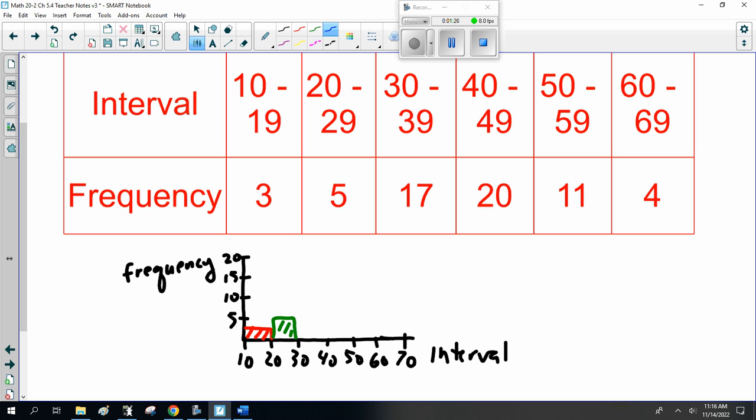30 to 39 is 17, which is roughly 15, 17. 40 to 49 is 20. 50 to 59 is 11, 10, 11, something like that. 60 to 69 is 4.